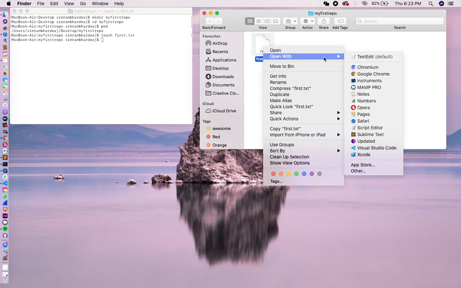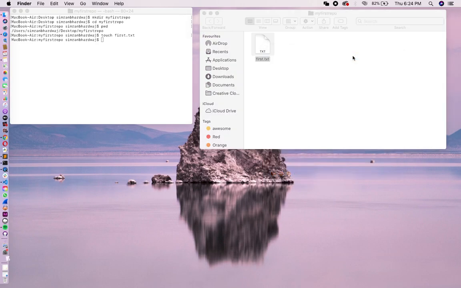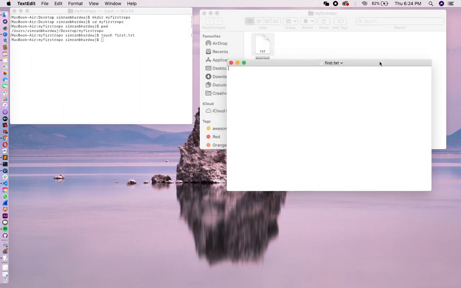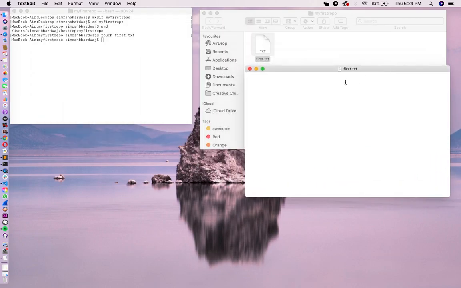As you can see, the file has been created. Now you just open it in any of the text editors that you have, like either Sublime Text, Atom, Visual Code, or any other text editor, whatever you have. You just open it in that and just type something, okay? Because we want there to be something visible in our repository.